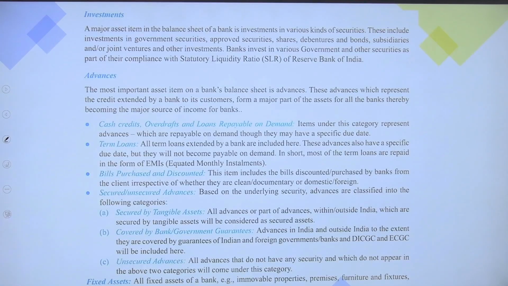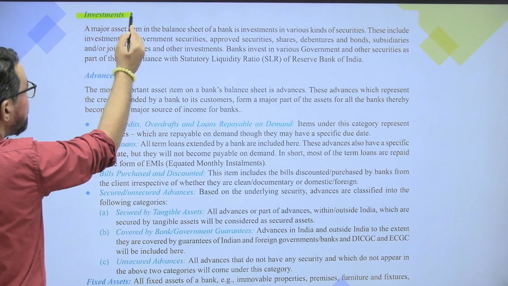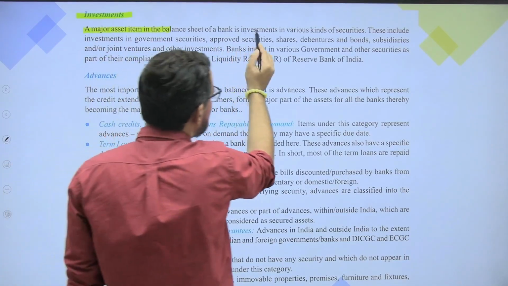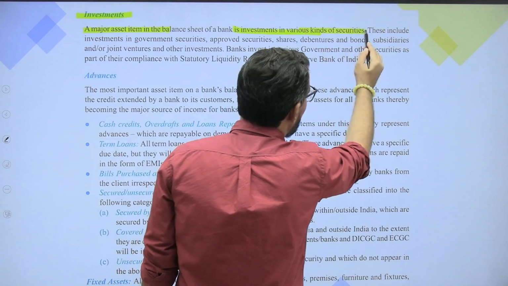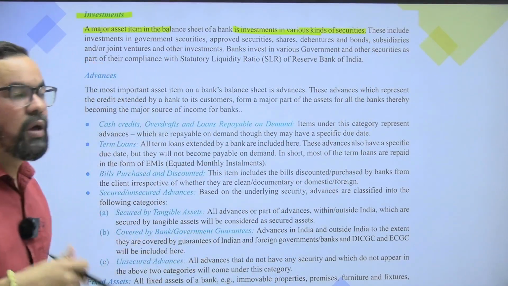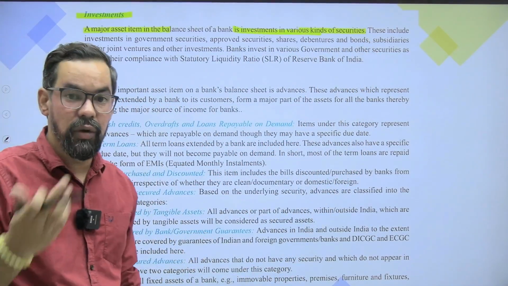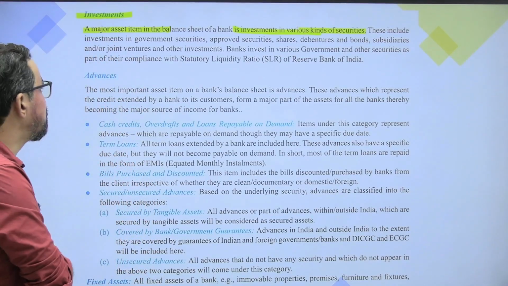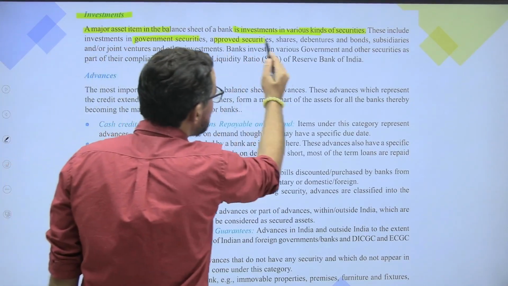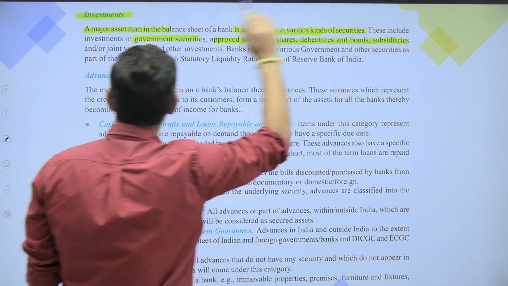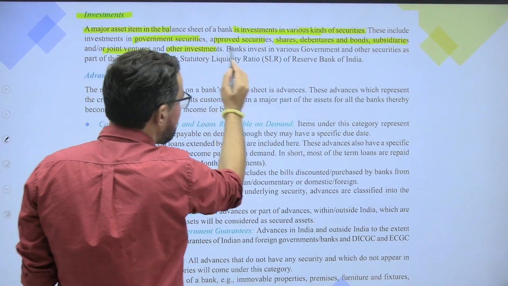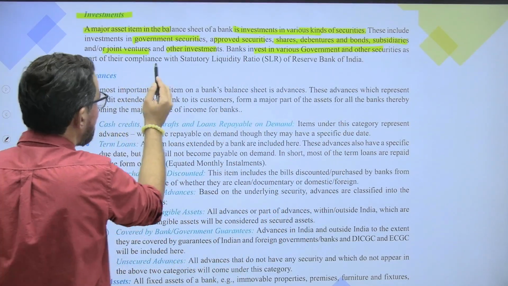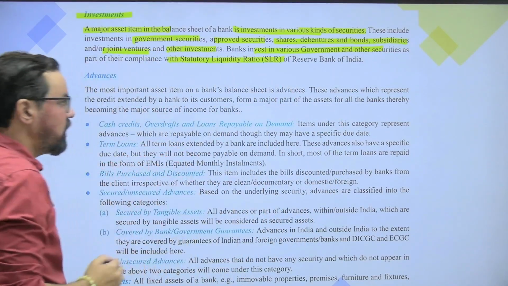Then we have Schedule 8, investment. A major asset item in the balance sheet of a bank is investment in various kinds of securities, like government bonds or SLR securities or investment in gold and all. So these are investments in government securities, approved securities, shares, debentures, bonds, subsidiaries, joint ventures, and other investments. Banks invest in various government and other securities as part of their SLR compliance with the Reserve Bank of India.